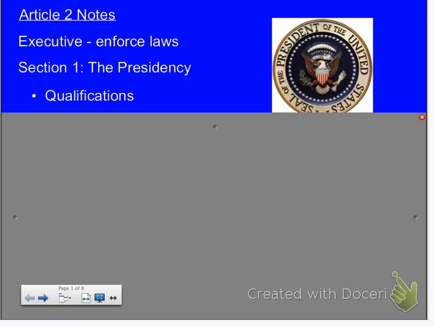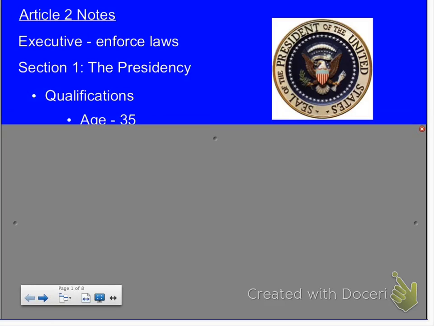So what would be the qualifications? Let's start with age. How old do you have to be to become president of the United States? Drew? 35. You have to be at least 35 years old. It says in there, neither shall any person be eligible to the office who shall not have attained to the age of 35 years. Okay.